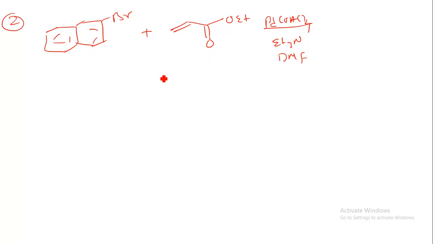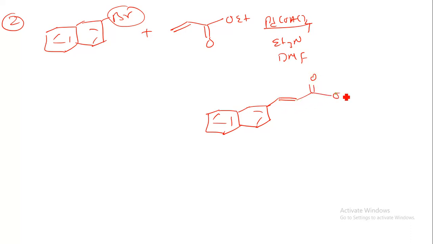So what will happen, this bromine and hydrogen will be removed from here. So in the end you can have this type of formation, that is the naphthalene ring. Here we can have a double bond, okay, here we can have a C double bond O and OEt. Now this is known as the Heck reaction, C double bond C formation, okay.